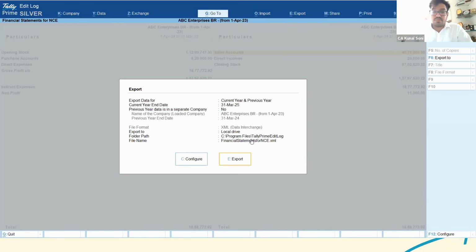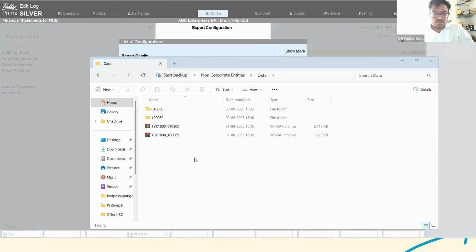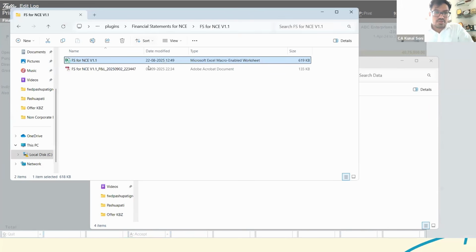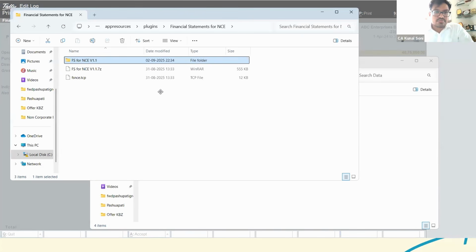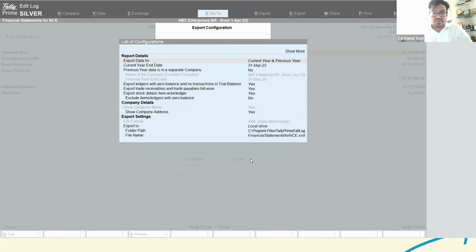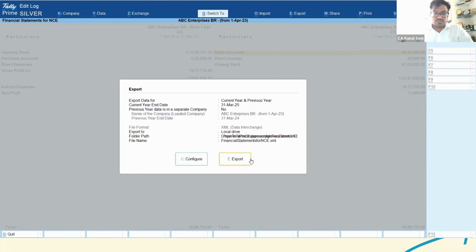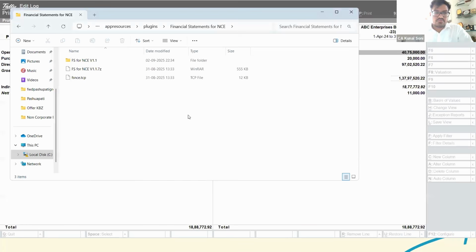And this is the file path or the folder path where you want to export. Now let's say I'm giving some other path at present. So in this particular folder itself, let's say I'm creating one folder. I'm providing this particular file path and I'm exporting the same here. Now see, as you could see, an XML file has been exported from Tally.